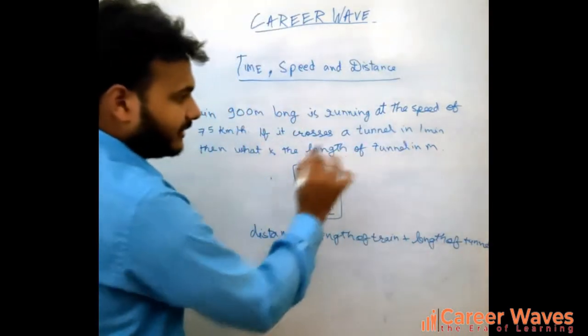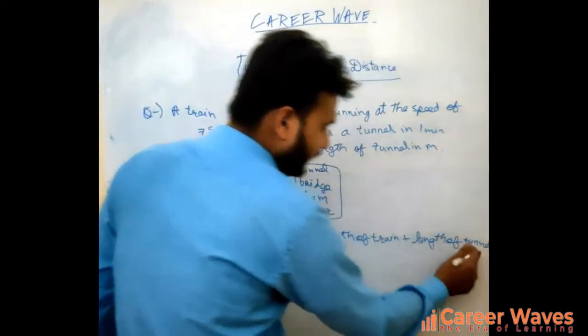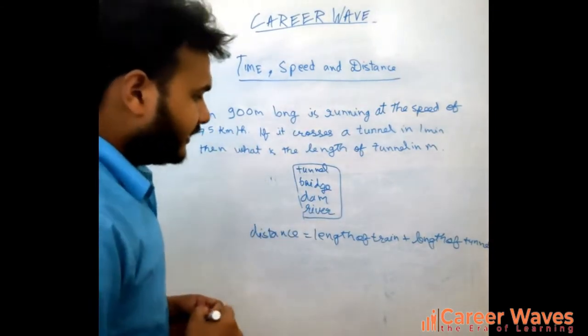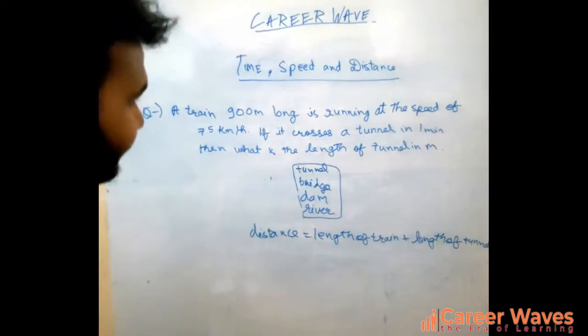In our question they have asked the length of the tunnel, so I am taking it as tunnel, but it can be anything, length of the bridge, dam or river. So now let's focus on this question.